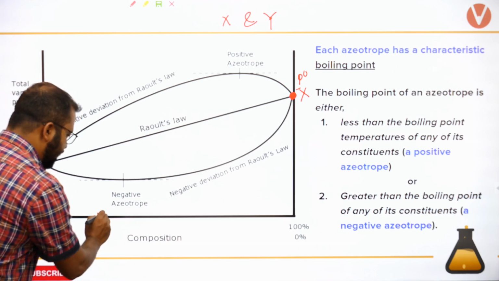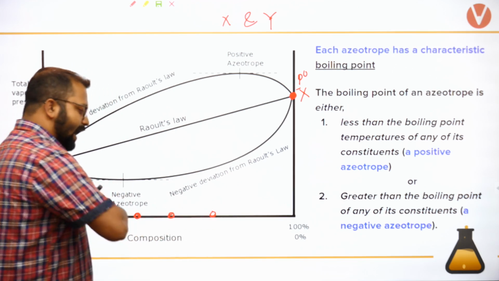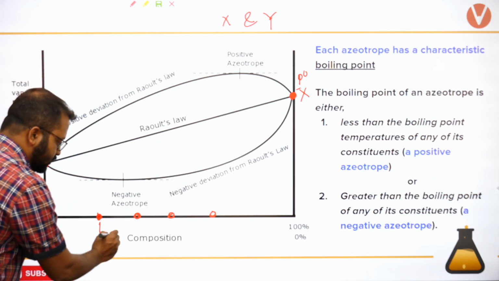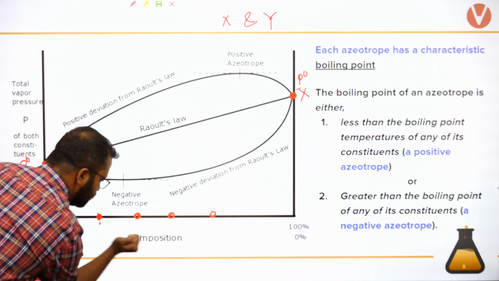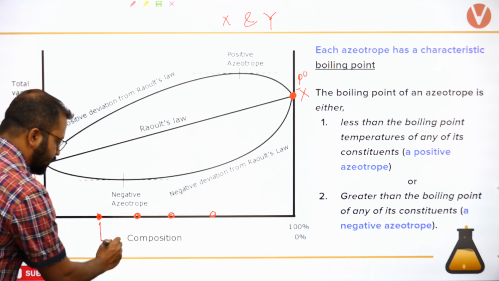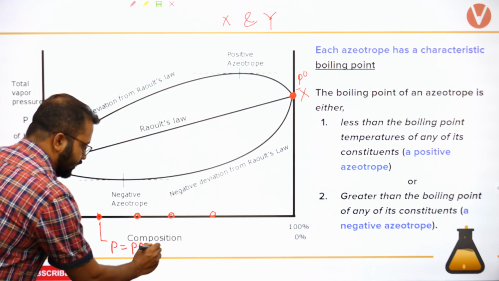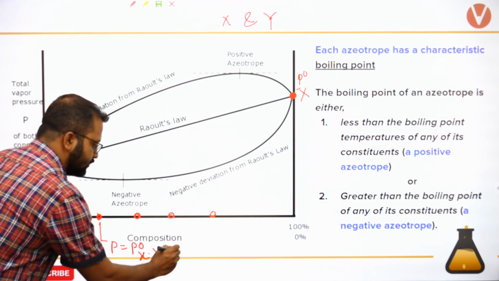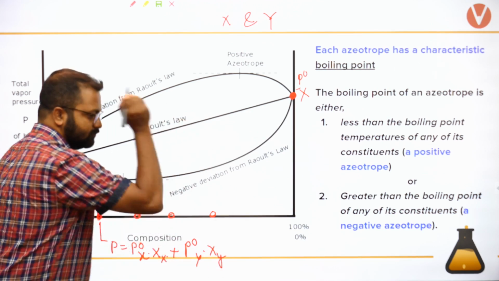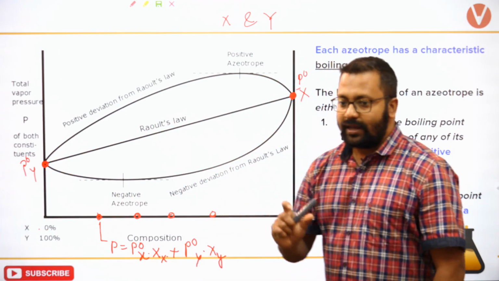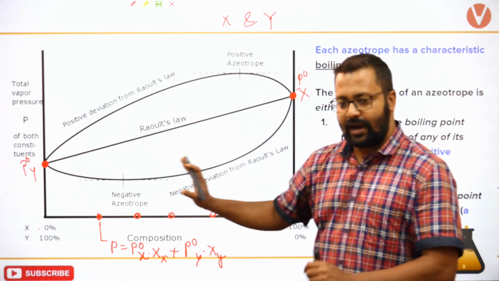You take this composition, and this, and this. At all of these positions, you can calculate it using the equation P equals P naught x times chi x plus P naught y times chi y. You can calculate it using this equation and the experimental result will also be exactly this.